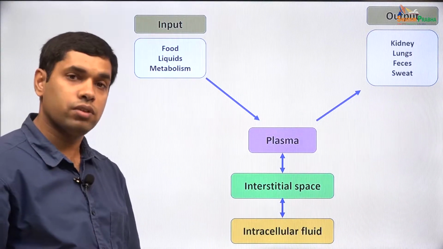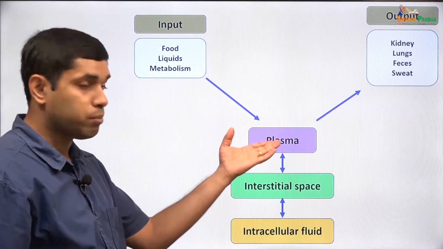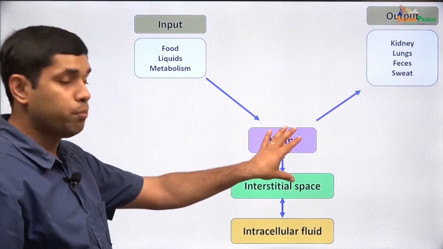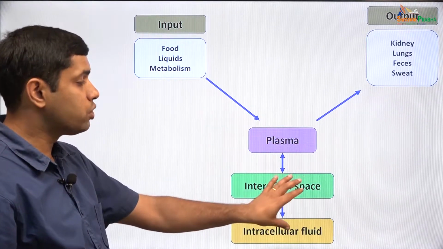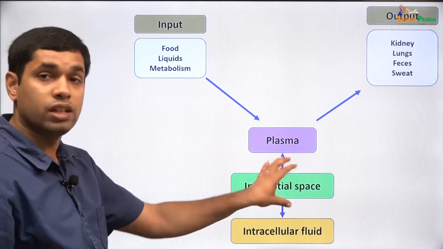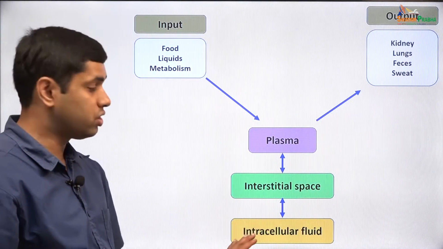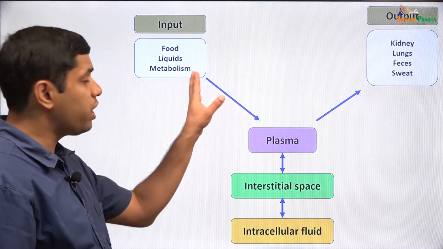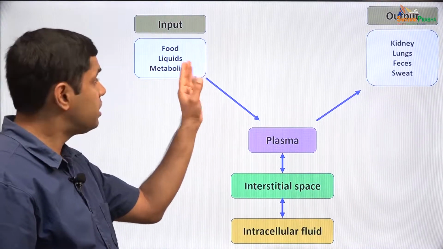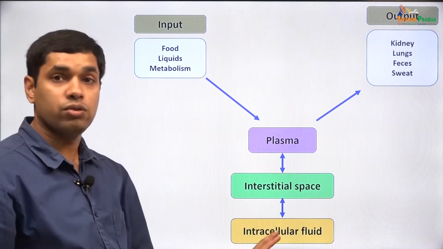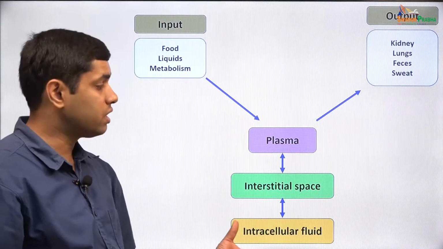So, these are the ways in which we get water into the system, and the water that we take into the GI system finally gets absorbed and reaches the plasma, and this is circulated to the different parts of the body, and from plasma this water moves into the interstitial space which just surrounds the cells, and from this interstitial space it could move into the intracellular fluid. So, this is the way by which water that we take can actually move to the plasma, to the interstitial fluid, and finally to the fluid that is within the cells.